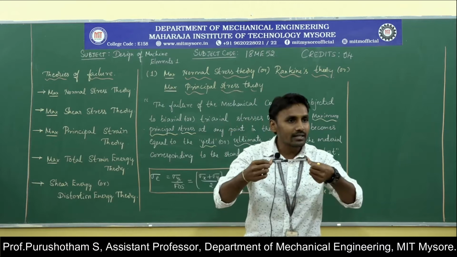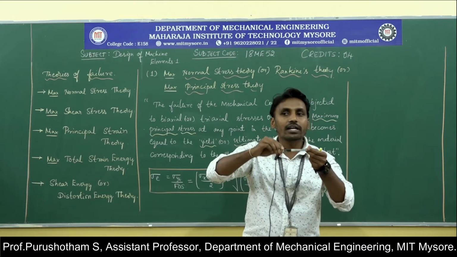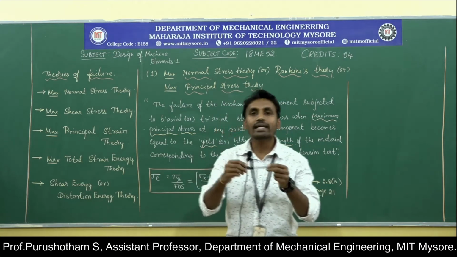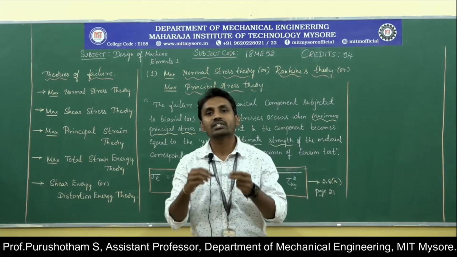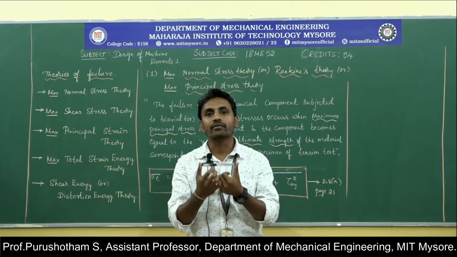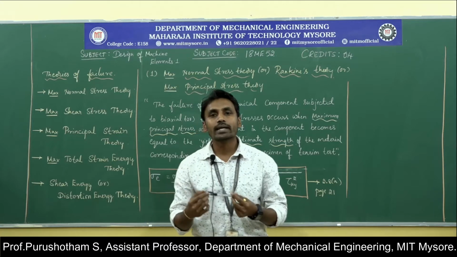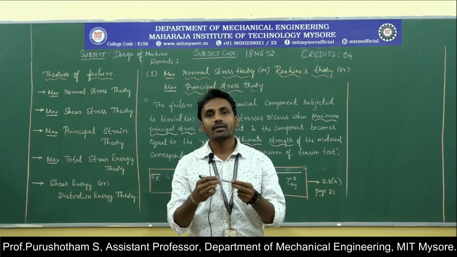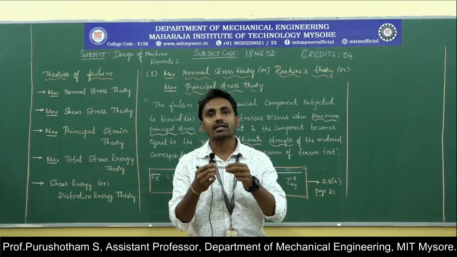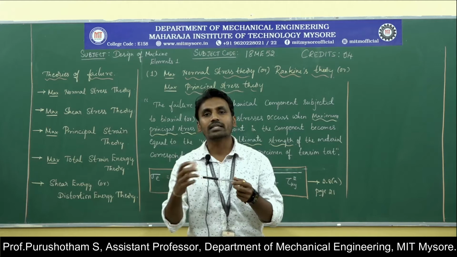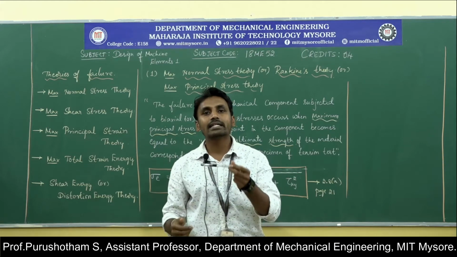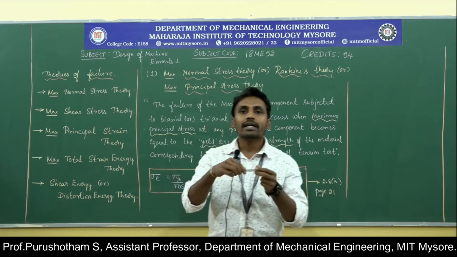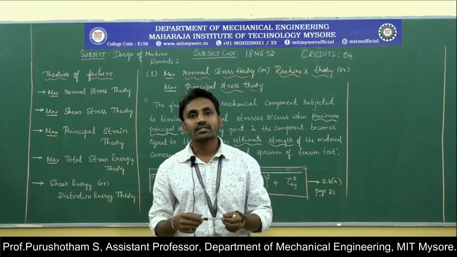It may be axial, bending or twisting. We can easily find out the stresses induced in this element, and based on that we can calculate the dimensions, either diameter, length or thickness. That means we are designing a machine element for a uniaxial stress system.